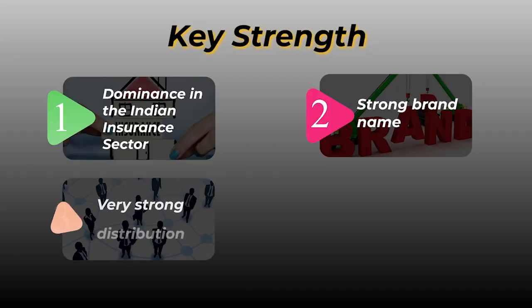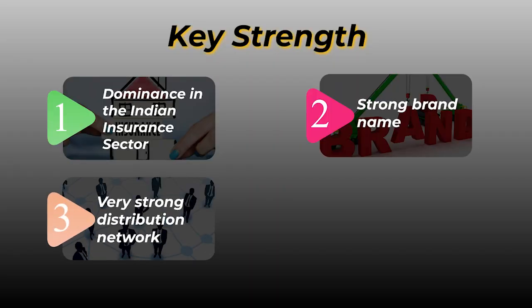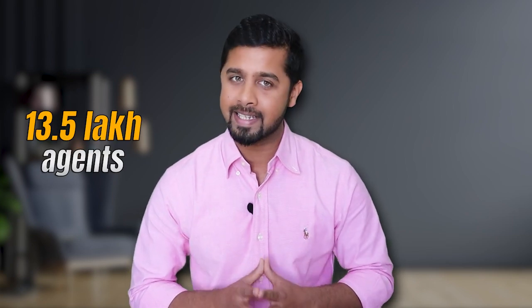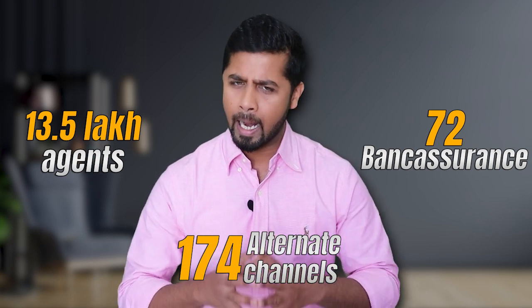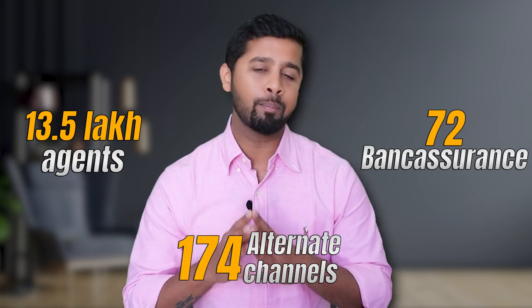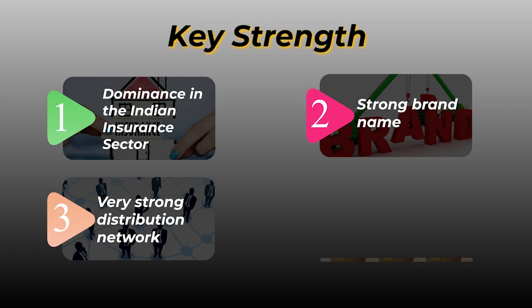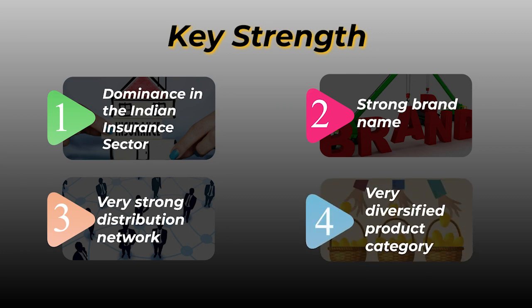Then the third strength is a very strong distribution network. LIC has a very strong distribution network of 13.5 lakh agents, 72 bancassurance partners, 174 alternate channels, and many other micro-insurance agents and points of sale. Then the fourth strength is a very diversified product category. LIC caters to various individuals and group insurance companies across segments with 32 individual products and 10 group insurance products.